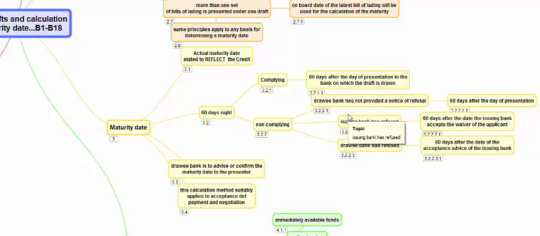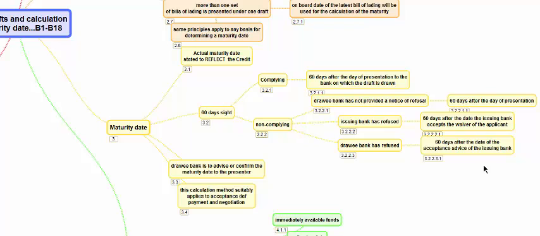If it is made to the drawee bank and the drawee bank has not provided notice of refusal, then it will be considered clean, and the date of presentation is day 0, the next day is day 1, and on the 60th day payment will have to be made. That is, it has to be honored 60 days from sight if no notice of refusal is given by the drawee bank. If the drawee bank has given refusal, then it is 60 days after the date of the acceptance advice of the issuing bank.